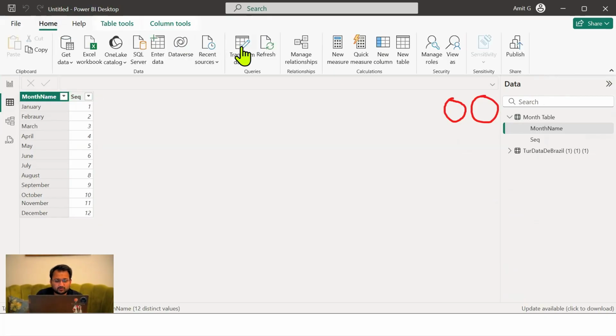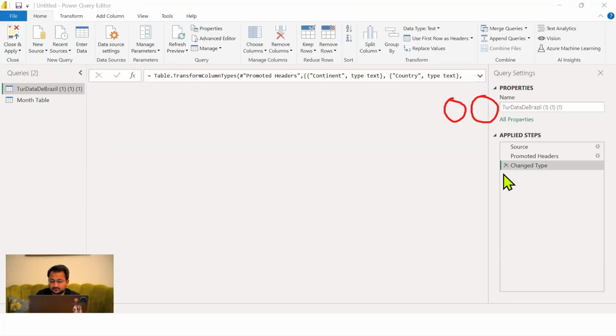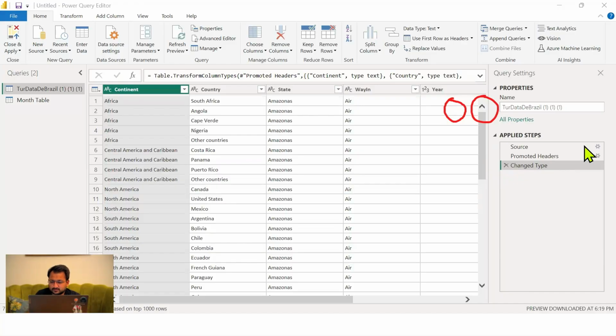So I'll just go into my transform data. In the transform data, we will have to rectify the spellings. So I click on source.